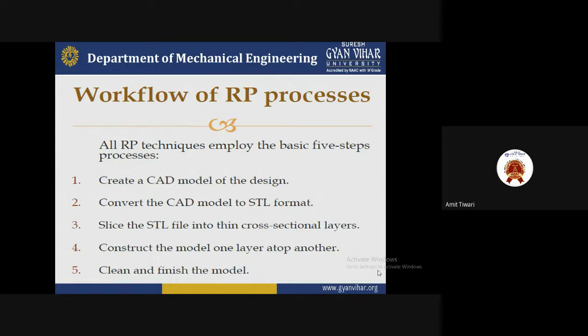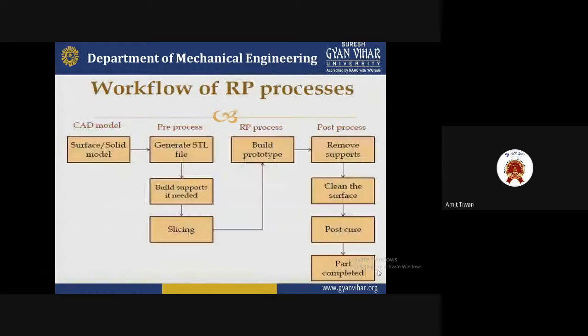The third one is to slice the STL file into the model, one layer over the top layer, and the fifth one is to clean and finish the model. So these are the five steps we have to follow for the technique adopted by rapid prototyping. So let's discuss them one by one. First is the workflow of the rapid prototyping processes. These are the workflow chart of the rapid prototype processes.